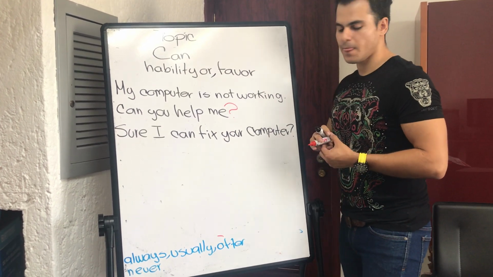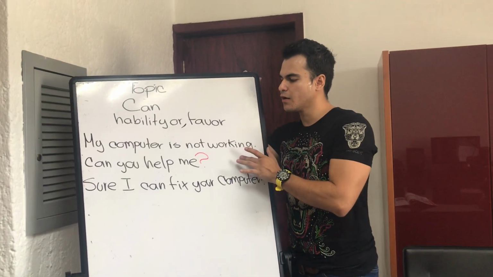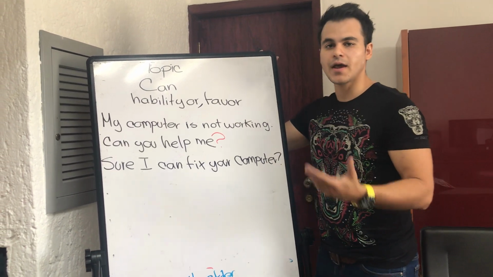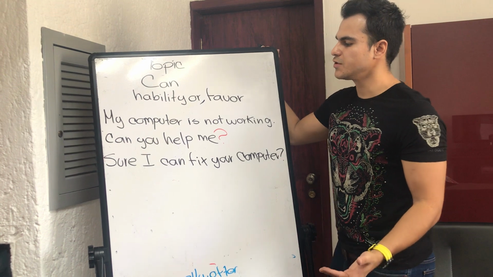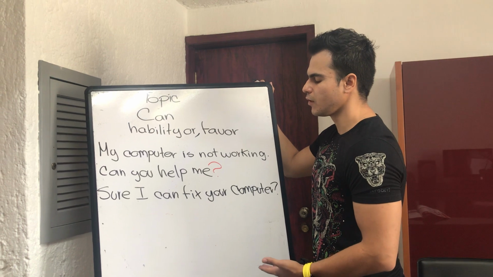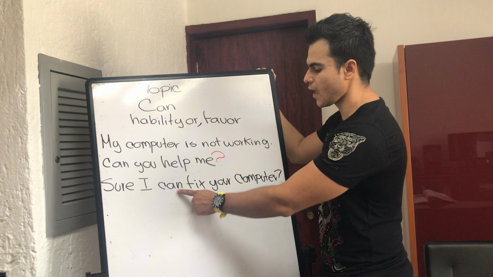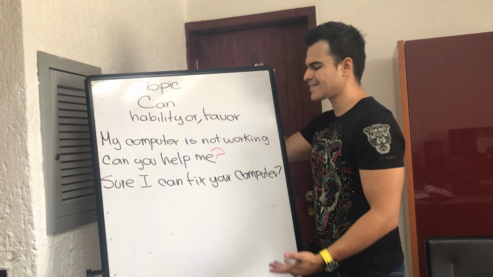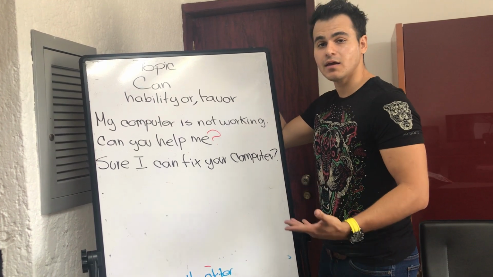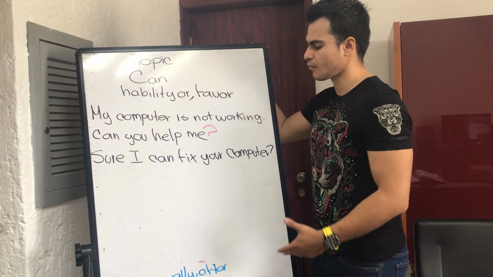Alright, now I want you to take a look at the two examples. In the first one, the person is asking for a favor, or he's asking for help, and he's using the verb can. Can you help me? In the next example, the person who answered the question is also using the verb can, but what does he do? He's explaining about an ability that he has. Alright? I'm going to explain that to you in Spanish. Vamos a explicarlo en español.